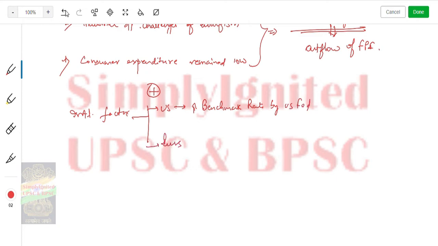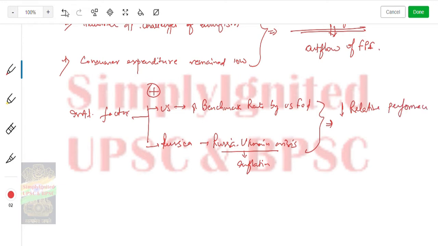These are two superpowers. And what is the Russian thing? The Russia-Ukraine crisis. This led to inflation. So these two things also led to a decline in the relative performance of the Indian economy.